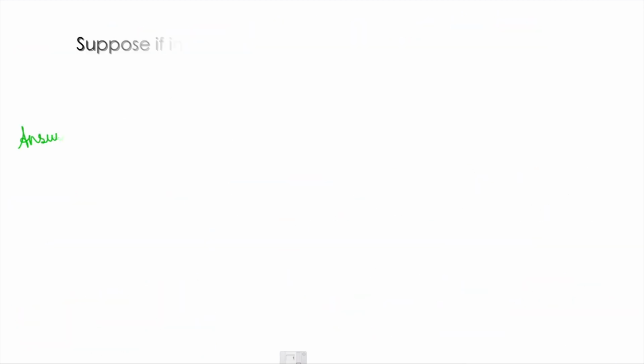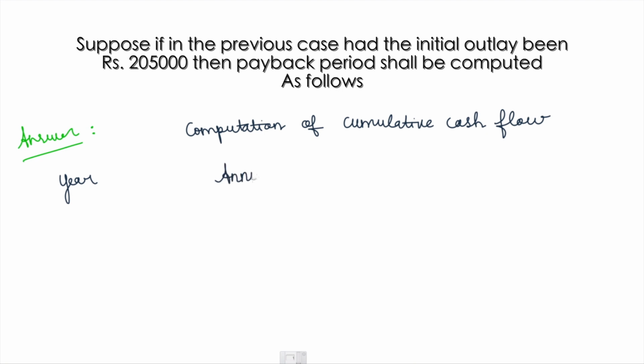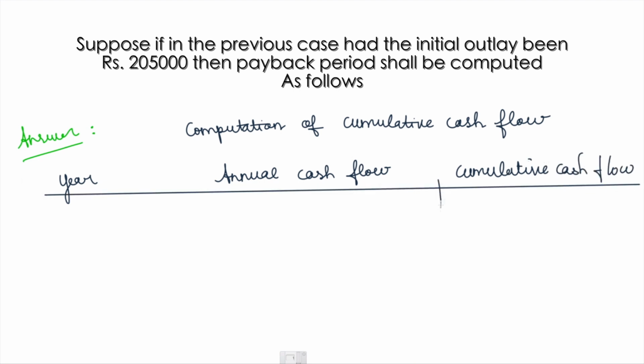Let us see the same example above, but I'm changing my initial investment to rupees 2,05,000. The same steps are involved. The first one is computation of cumulative cash flow: years, your annual cash flows, and finally your cumulative cash flow. So totally 4 years.